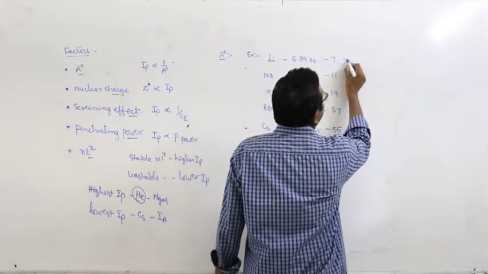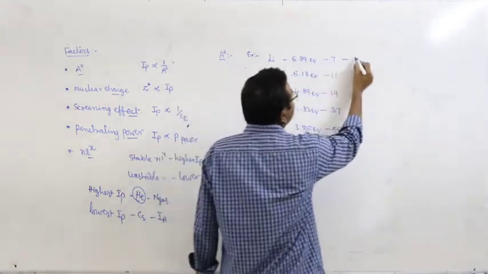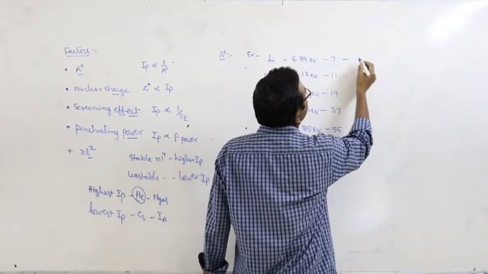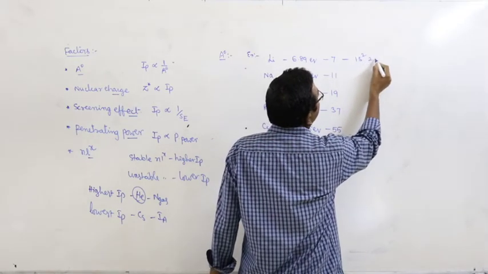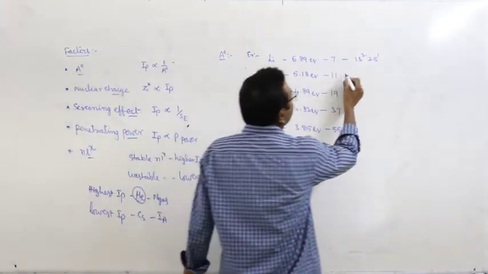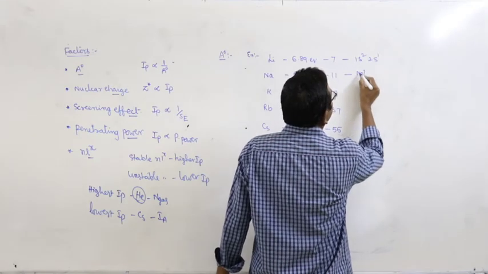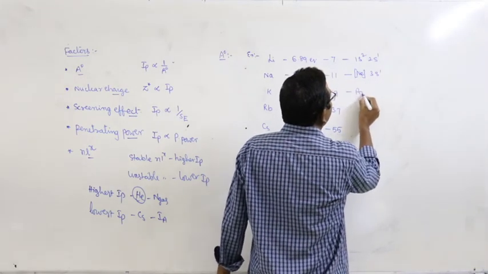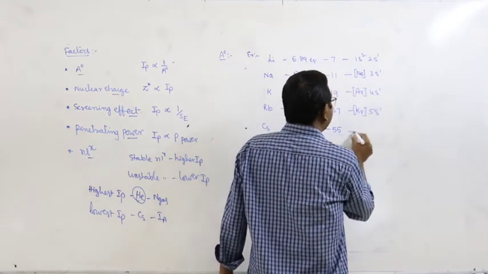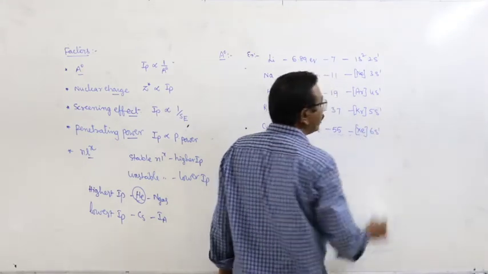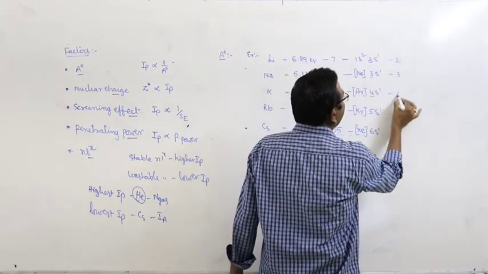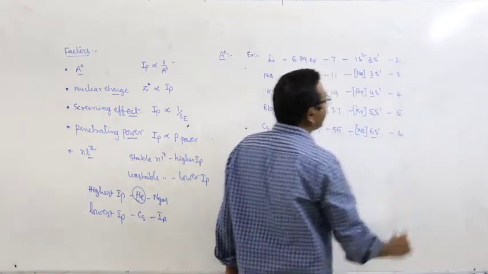What is the number of the outermost orbit in lithium? The configuration is 1s2, 2s1. Next, sodium is neon 3s1, potassium is argon 4s1, rubidium is krypton 5s1, cesium is xenon 6s1. So the outermost orbit is 2, then 3, 4, 5 and 6.